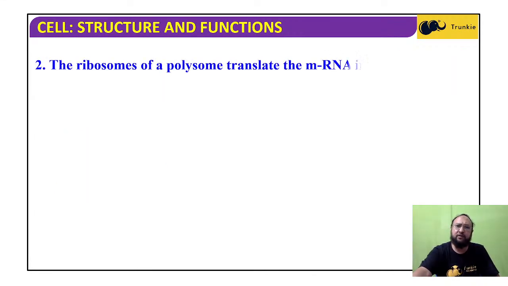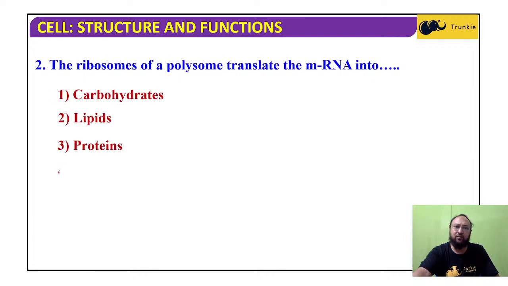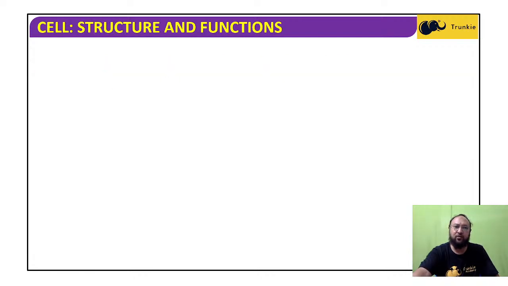Now, ribosomes of a polysome translate mRNA into protein or amino acids. So it is a protein, not sugar or that.